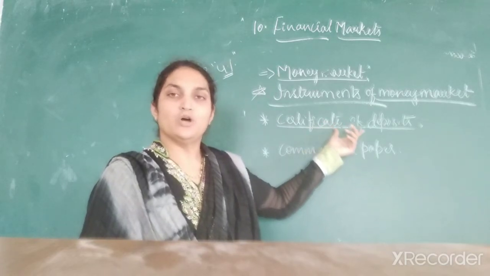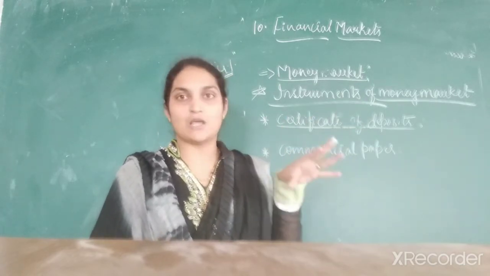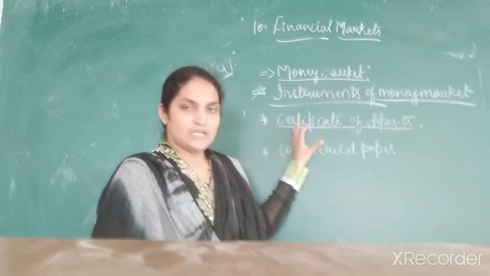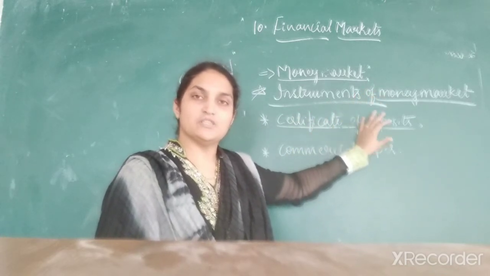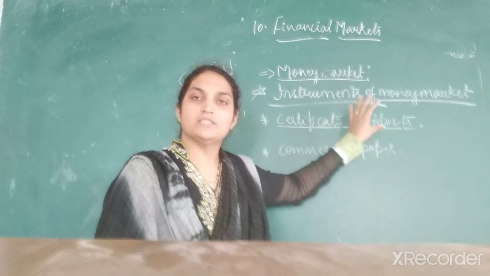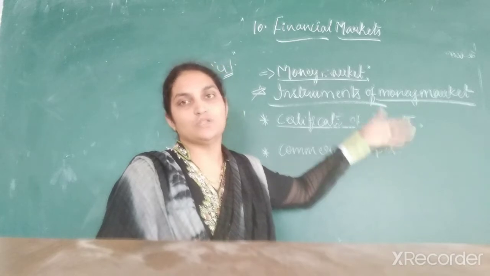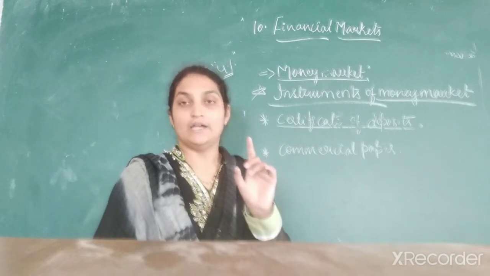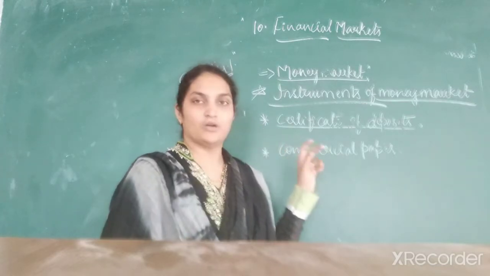So the minimum denomination of the certificate of deposit will be 5 lakhs. The minimum amount you have to invest in this type of instrument will be 5 lakhs. That is what certificate of deposit. So a certificate of deposit is an unsecured negotiable instrument of your fund or the registered fund. A specific amount you are going to invest for a specific period at a specific rate of interest. This instrument is negotiable and transferable, either fully or partially, and it can be sold to someone else in a secondary market. It is highly liquid, and the minimum amount of investment you have to make here is 5 lakhs. That is what certificate of deposit.